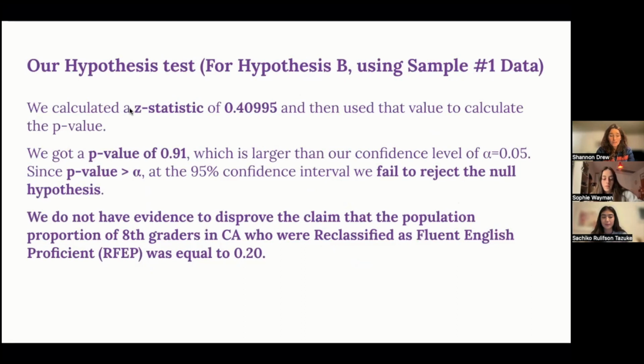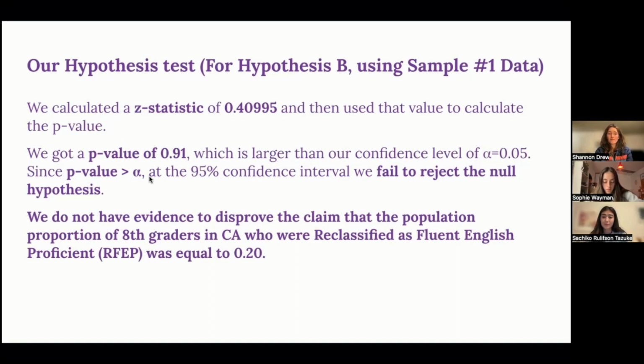Okay, so getting into our hypothesis test, our first iteration with our sample 1 data, testing hypothesis B, we calculated a z statistic of 0.40995. We did that by hand using a formula. And then we used that z statistic in Google Sheets. We got a p-value of 0.91. That was larger than our significance level of alpha equals 0.05. It was larger by a lot.